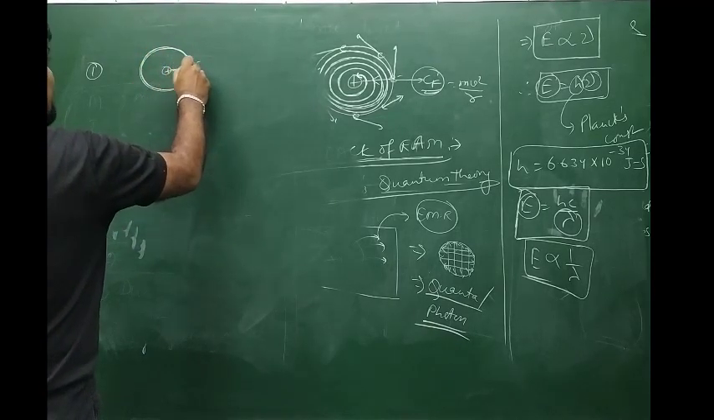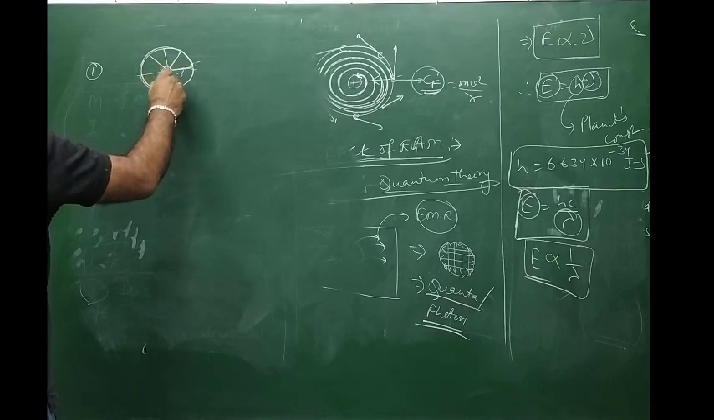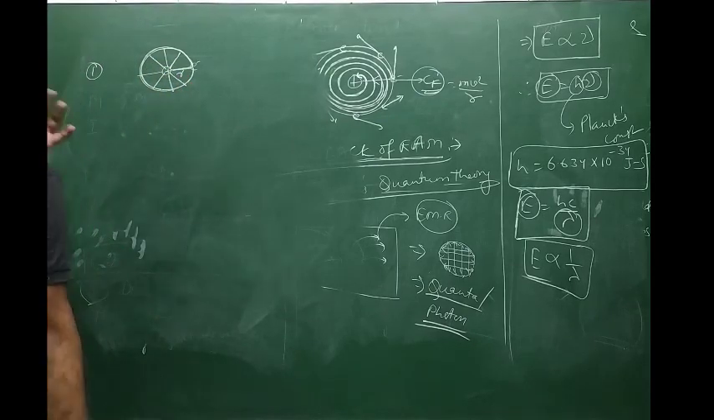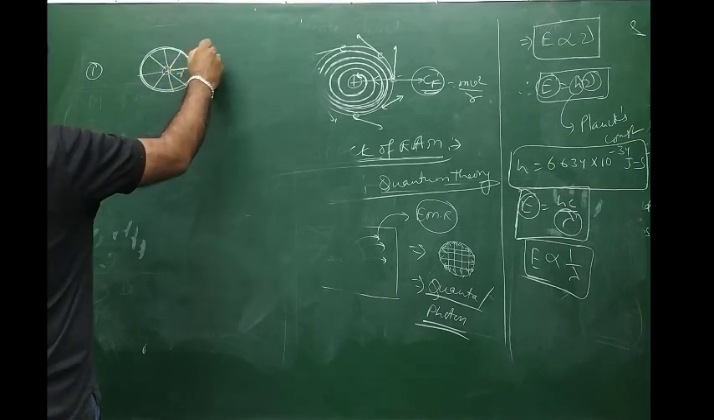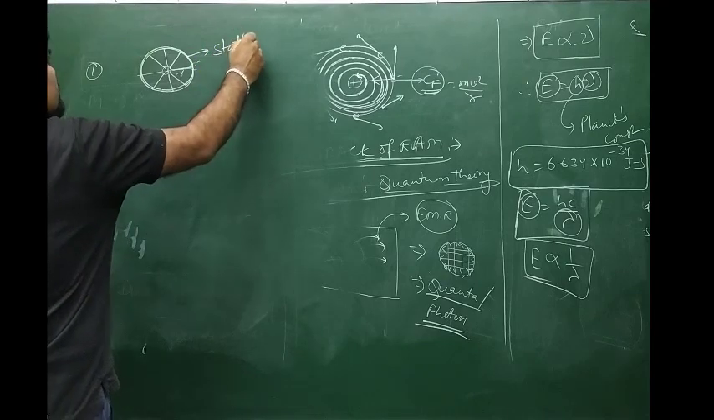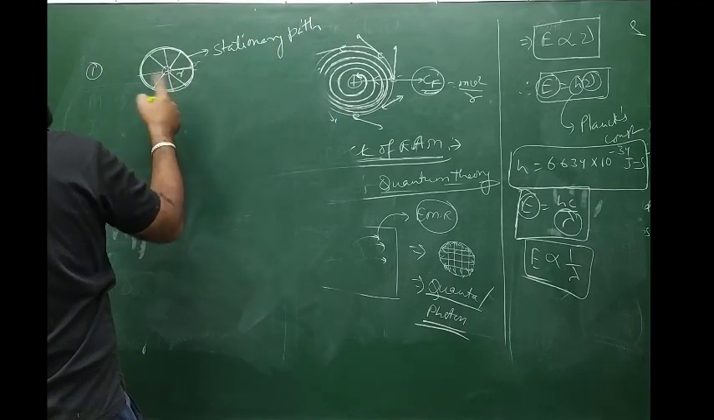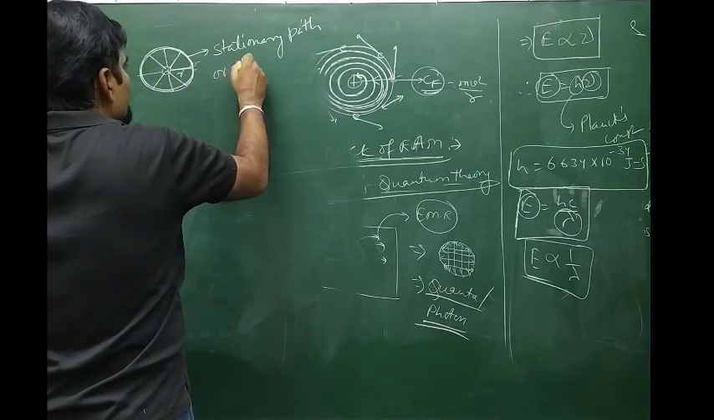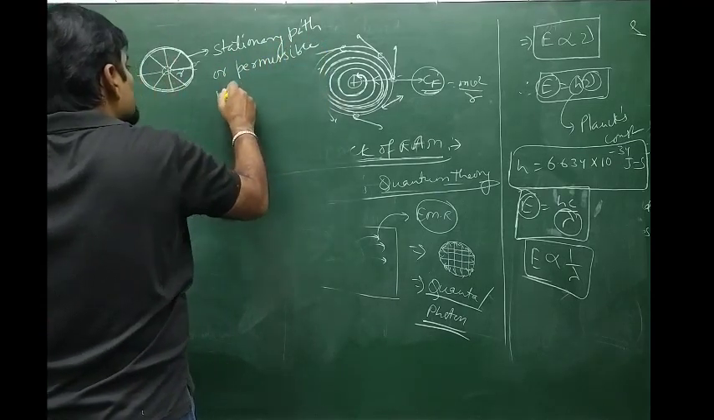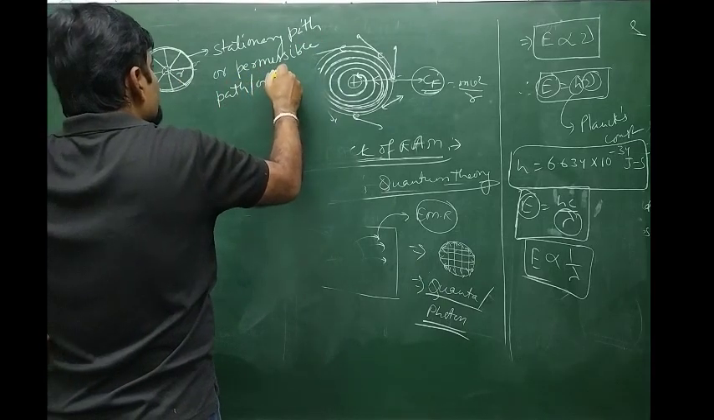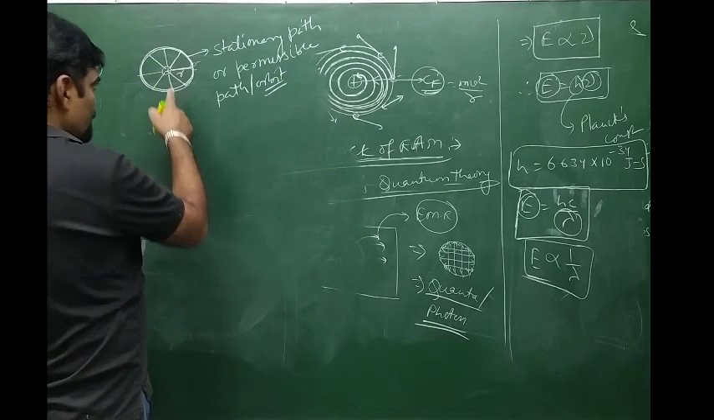What does it mean? The distance over here is r. Let's say everywhere the distance will remain the same, r and r. So this path which remains fixed, on which the electron will revolve, is called a stationary path. This stationary path permits the electron to revolve around the nucleus, and therefore it is also known as a permissible path or permissible orbit. So the electron will revolve on the permissible orbit, which remains fixed around the nucleus.